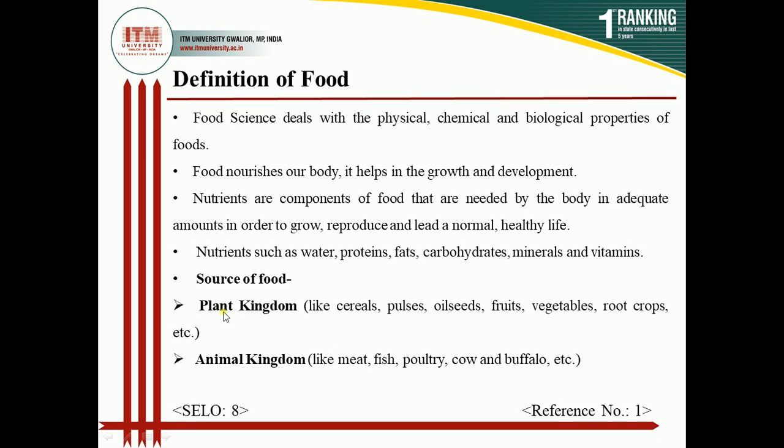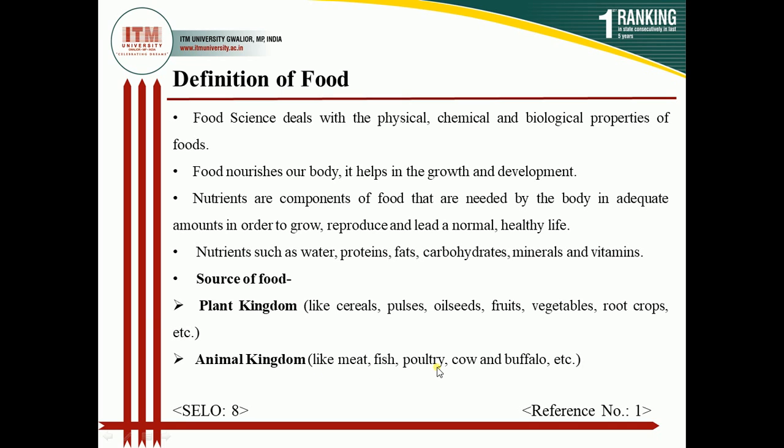As we all know, from the plant kingdom, there are cereals, pulses, oil seeds, fruits, vegetables, and all the root crops, and there are many more sources of foods that we take from the plant kingdom. In the same way, in the animal kingdom there are meat, fish, poultry, or the cow and buffalo, etc. Whatever products we are taking from cow and buffalo milk, all come under the animal kingdom.